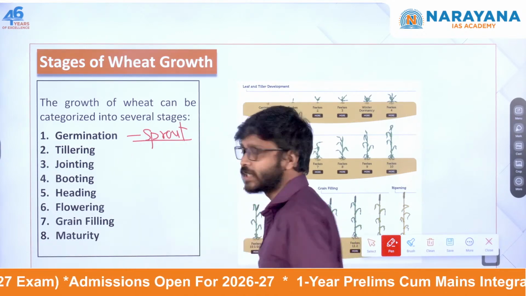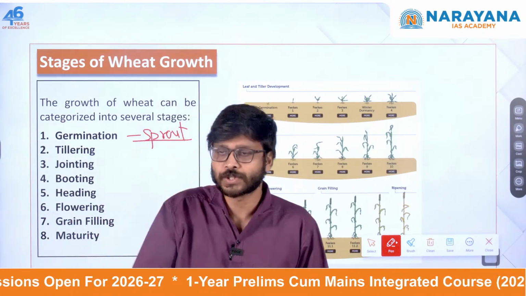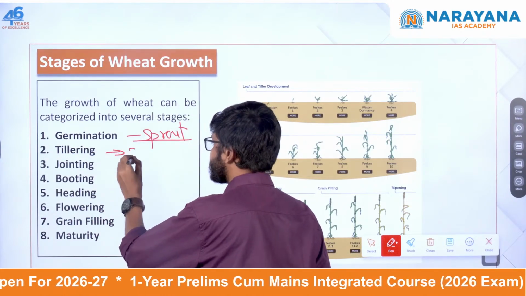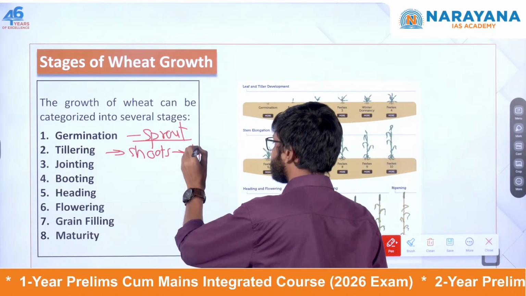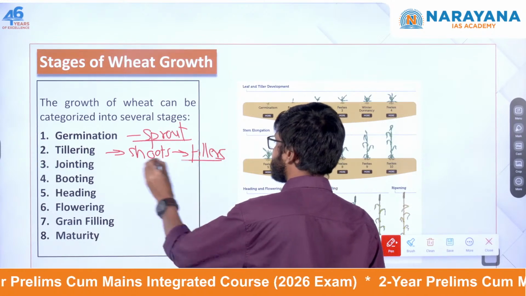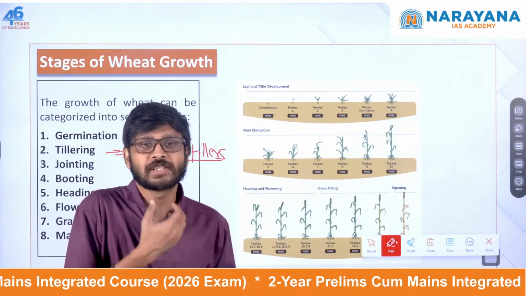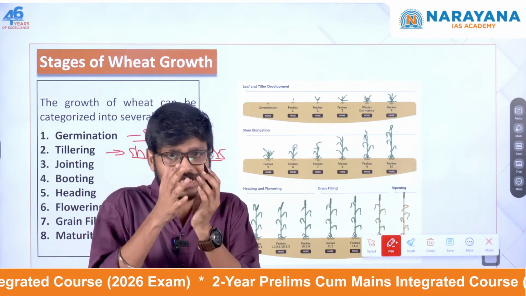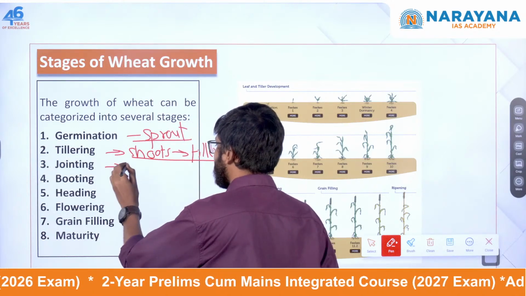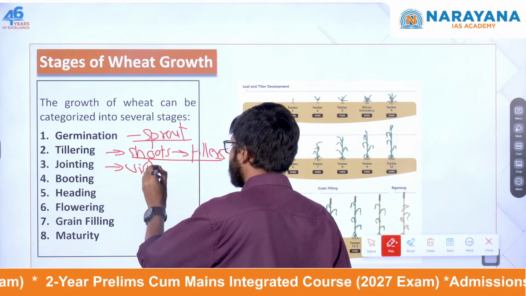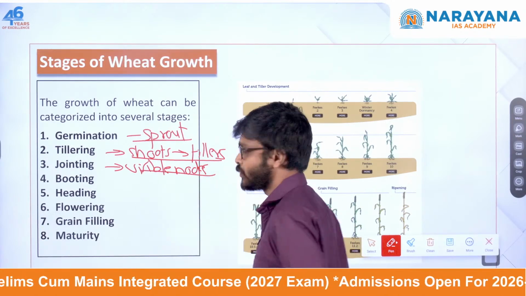After that the stage is the tillering stage. Here the plant produces extra shoots. The shoots we call tillers. Okay, so this is known as the tillering stage. After that there is a jointing stage. Here the stem begins to grow and nodes become visible. So visible nodes, that is the jointing stage.